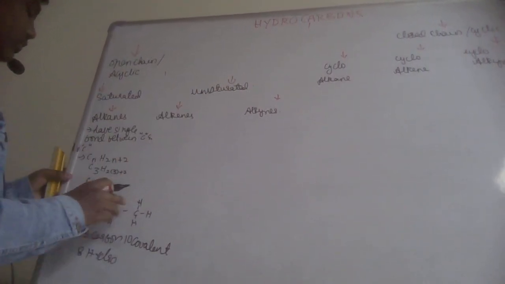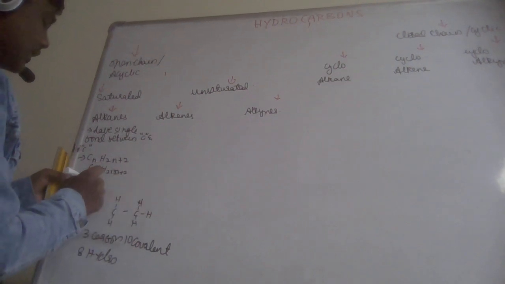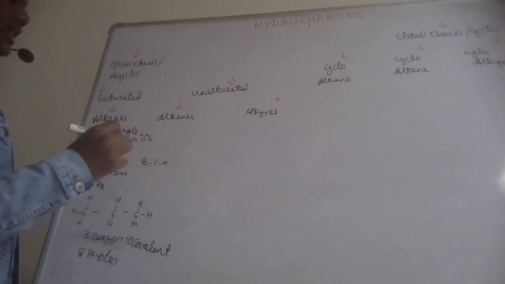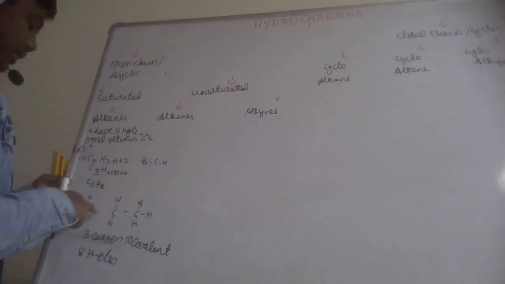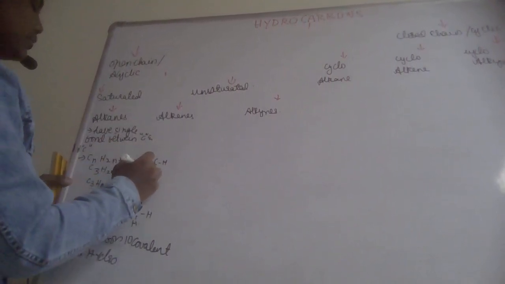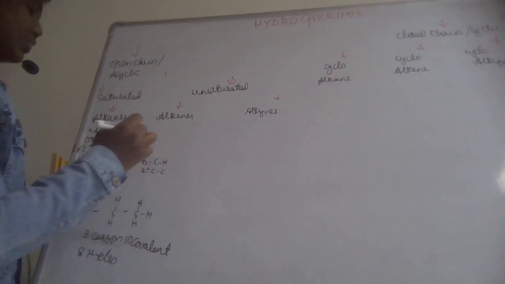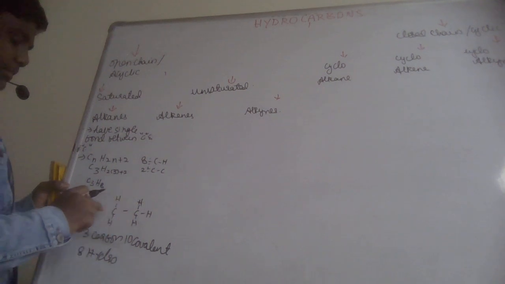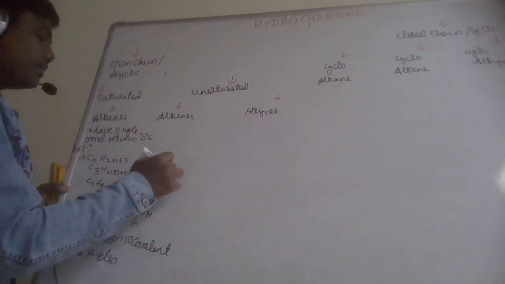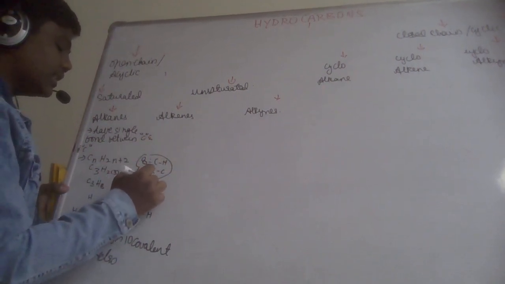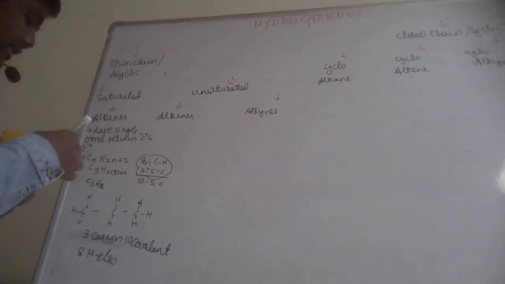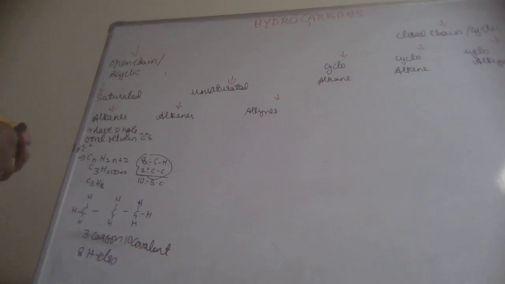Now how to find this out without drawing the structural formula? There are 8 C-H bonds and 2 C-C bonds. So 8 plus 2 gives 10 single covalent bonds. For C3H8 there are 10 covalent bonds.